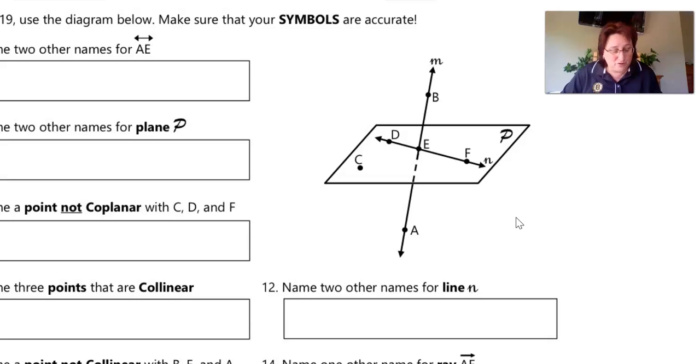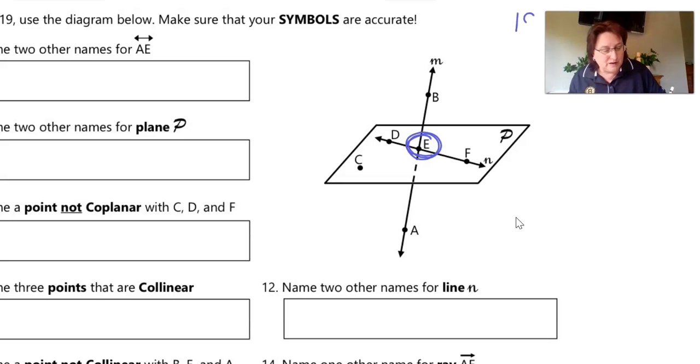Okay, so I see that right here at point E, we have some rays that come out from there. They're not opposite rays. So I want you guys to take a guess at this. Just do your best shot. Name one pair of rays. Sorry about that. What is one pair of rays that share the same point E, but are not opposite rays? What do you guys think? Okay, let's see what you answered, because there are multiple correct answers to this.